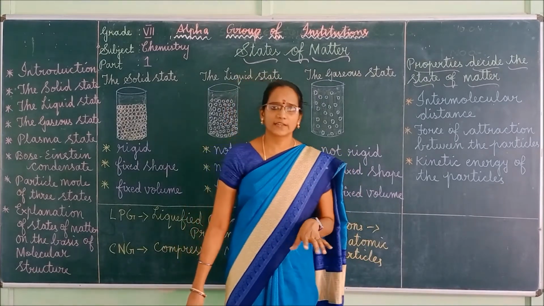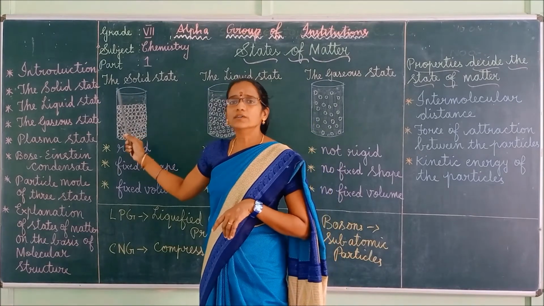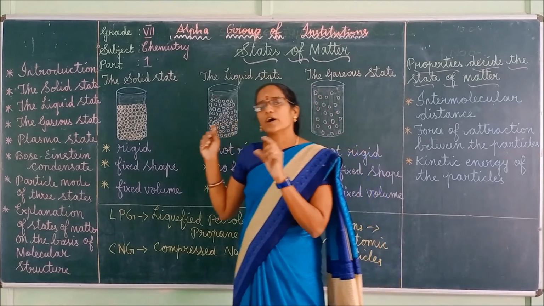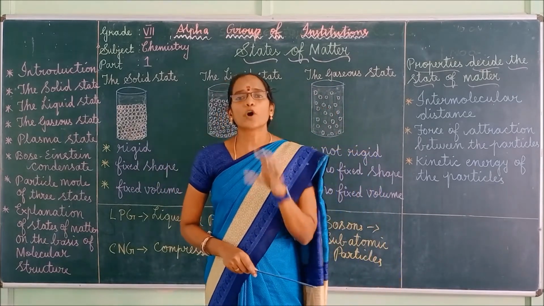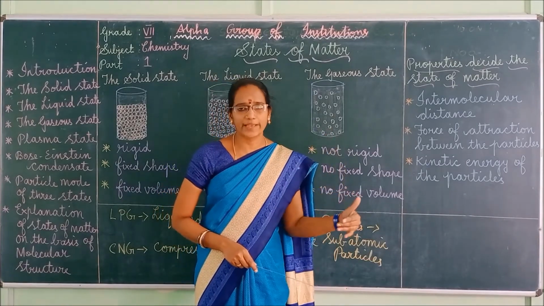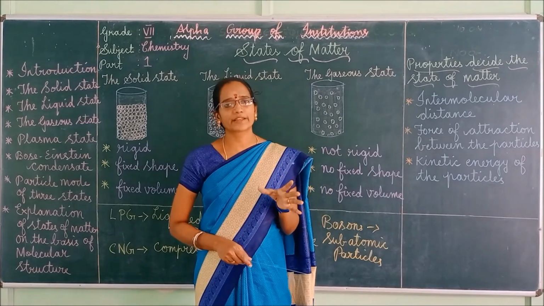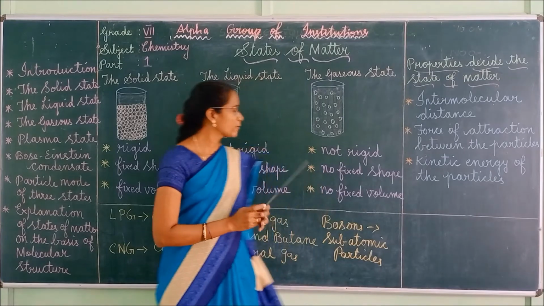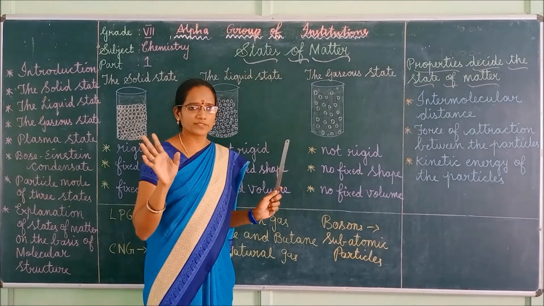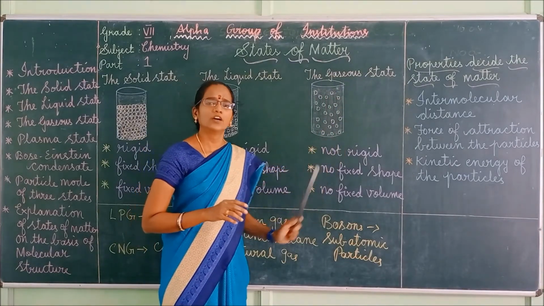Okay. So now, assignment time. You have to learn about the solid state, liquid state, and gaseous state. Along with that, you have to learn the properties also. What properties come under solid, and also you should give some examples. Real life examples also you can give. So many real life examples we can give, isn't it? You think and write. For liquids also you have to write the properties. Minimum 5 or 6 points you have to write. Next one, for the gaseous state also you should write the properties.